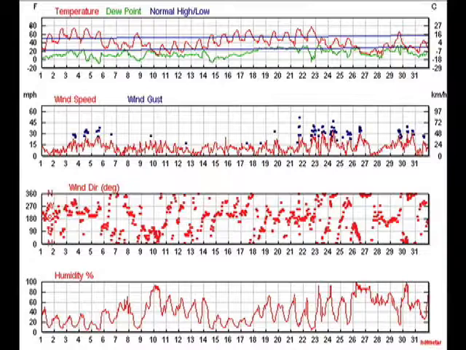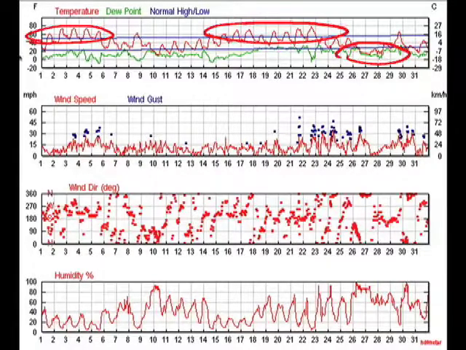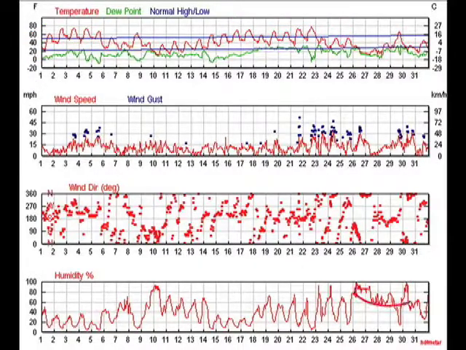The key factors I like to refer to are the temperature, normal high and low temperatures, dew point, and relative humidity. Note the higher than normal temperatures early in March and mid-March that favored development of Poa. In addition, later in the month, note the lower than normal temperatures that would be expected to have resulted in some turf stress due to cold. Also note that later in the month, relative humidity was high during the period where heavy rainfall deposited more than a foot of snow on the greens that were later attacked by rapid blight.